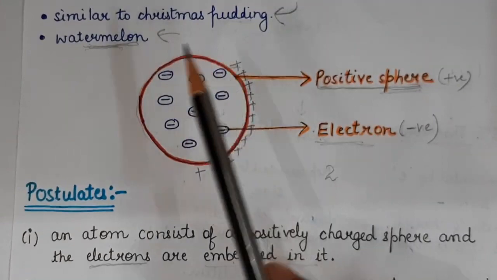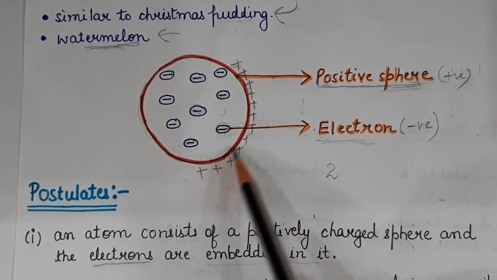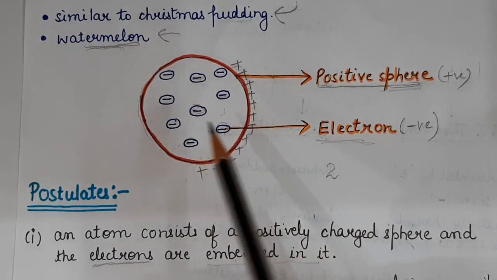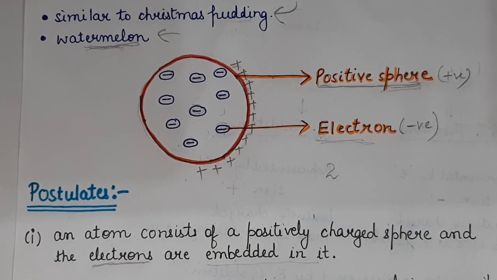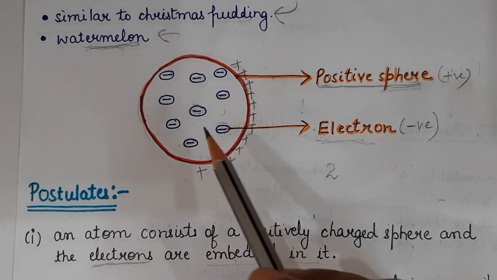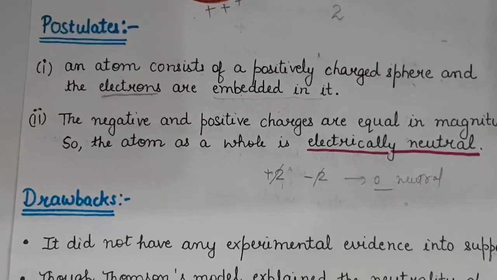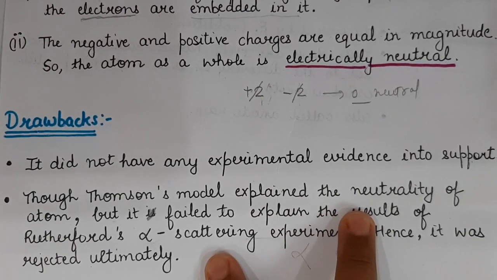Whatever Thomson said, that the atom consists of a positively charged sphere with electrons embedded, on the basis of this model the experimental evidence was not there with him. So this was drawback number 1.